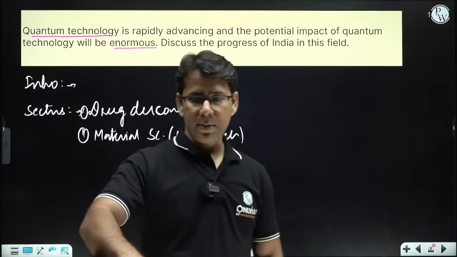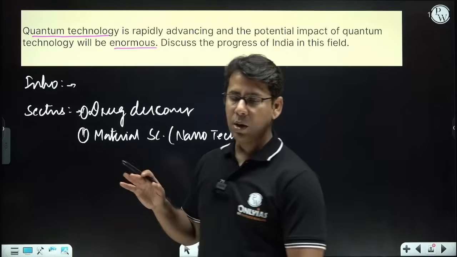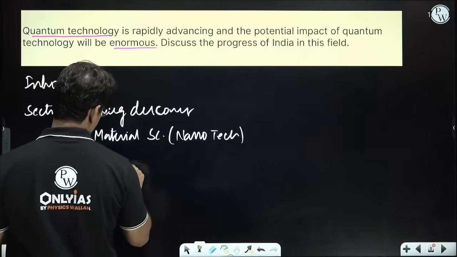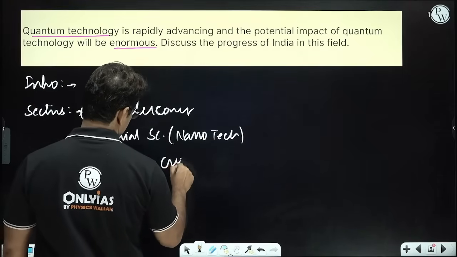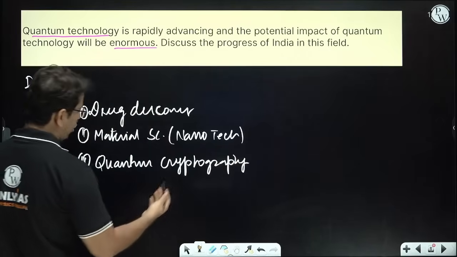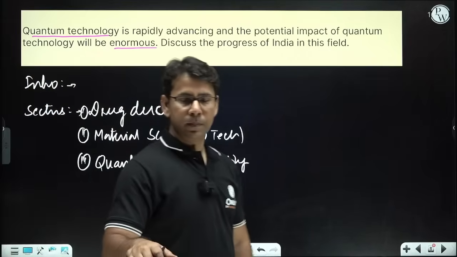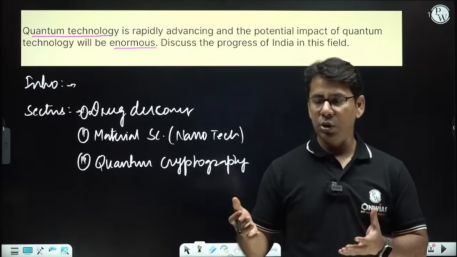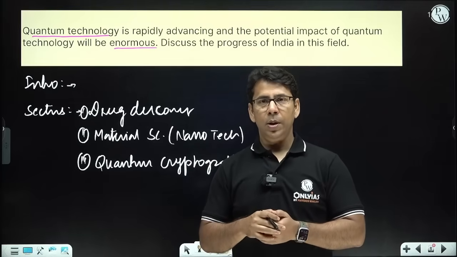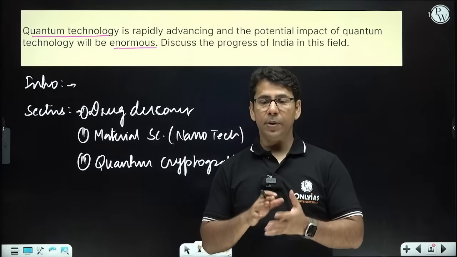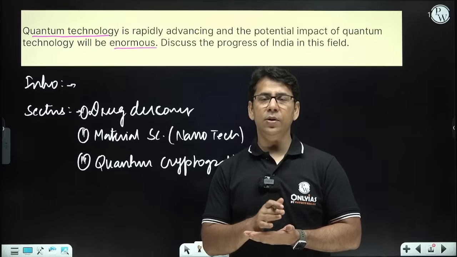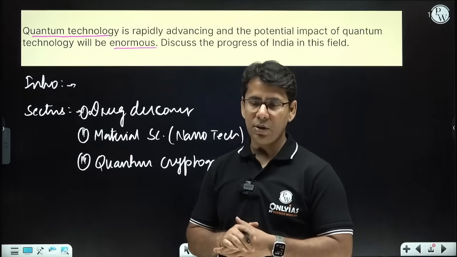Then another one is quantum cryptography, to make the communication very secure. So quantum key distribution, right? It will revolutionize the entire communication sector by quantum encryption and quantum cryptography. And then the security of the data that is flowing on the internet will be highly secure.